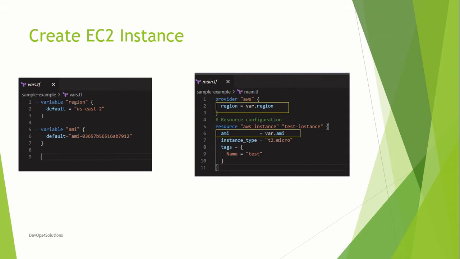First you need to provide the provider, which is AWS. The second configuration is where you are creating the EC2 instance, where you just provide all these details: what you want, t2.micro, your tags, everything, and how you access the variables also. This is very important. I have declared the variables here, and this is how you can use them: var.region, var.ami. So this is just a sample of an EC2 instance. Now we will create it and see how it works.